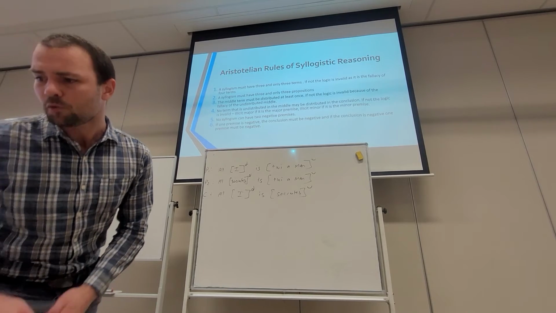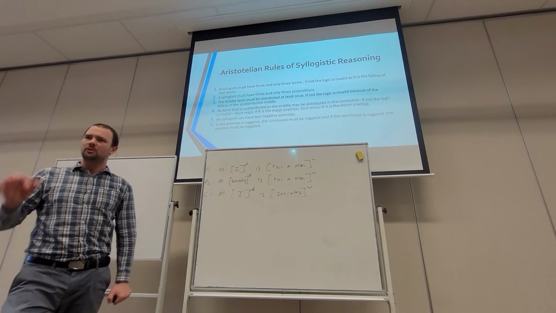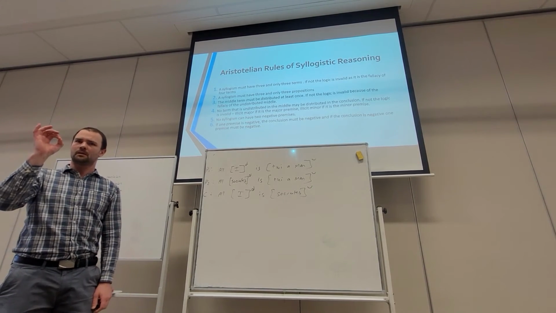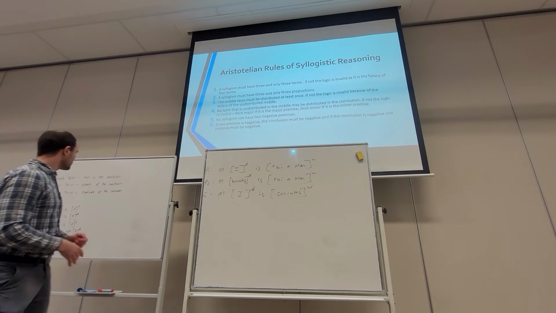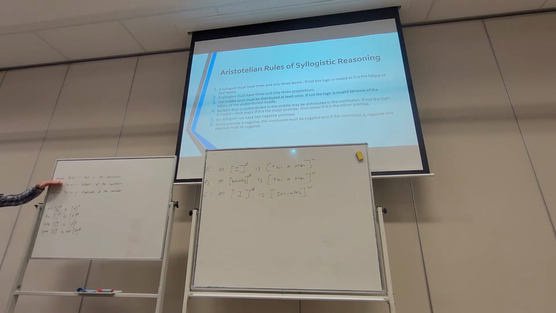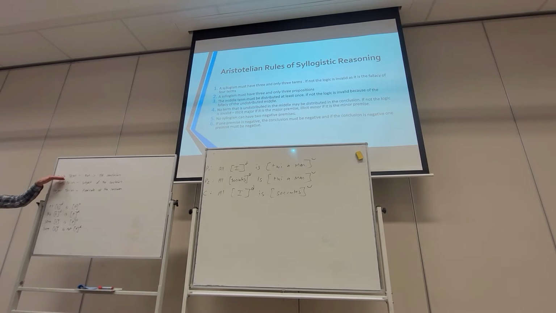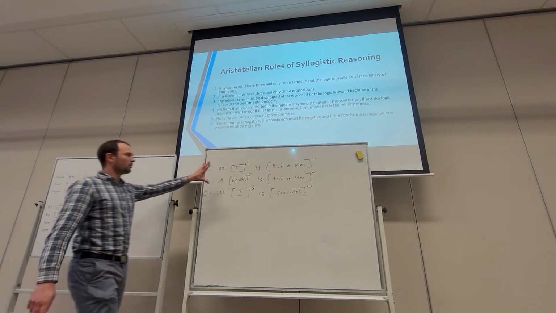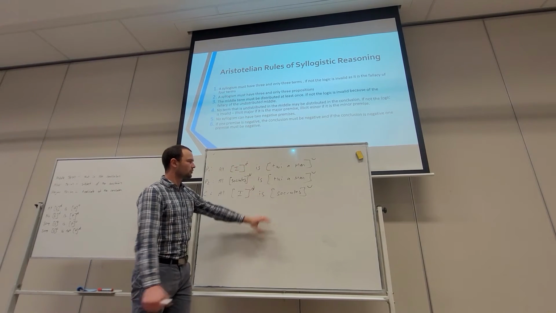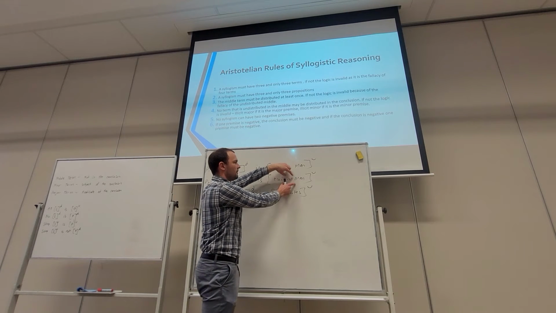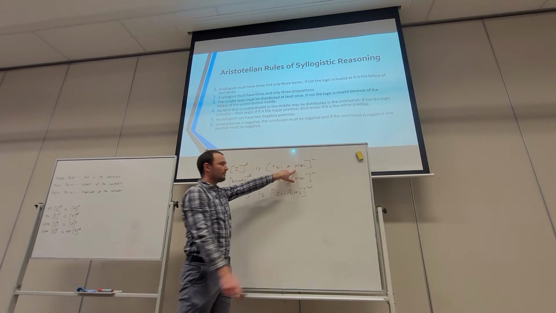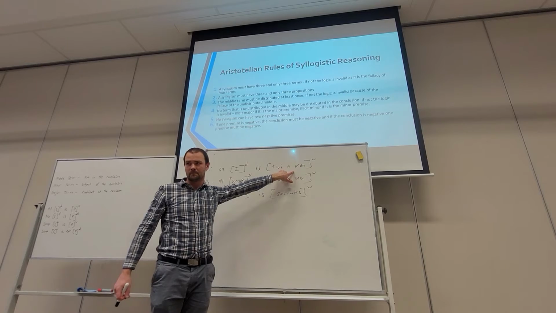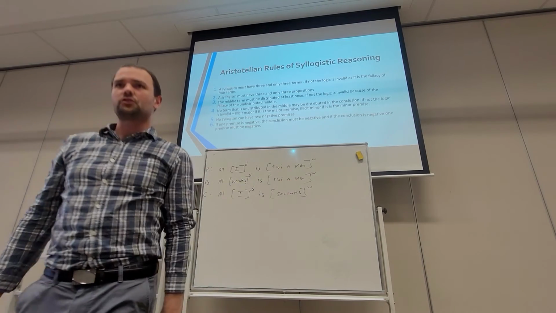Third rule, the middle term must be distributed at least once. The middle term, I've written that up here, is the term that is not in the conclusion. In our circumstance, which is the middle term? It's not in the conclusion. It's going to be this one, that which is a man. So that's our middle term. We've identified it. Is it distributed?